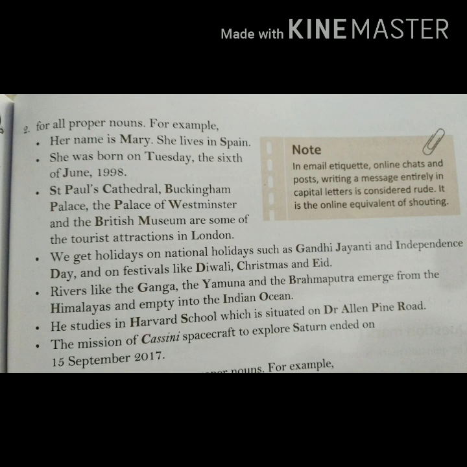The next example says, "She was born on Tuesday, the 6th of June 1998." In this example, Tuesday and June are in capital letter because these are the names of a particular day and month, and the names of particular days of the week or months are written in capital.